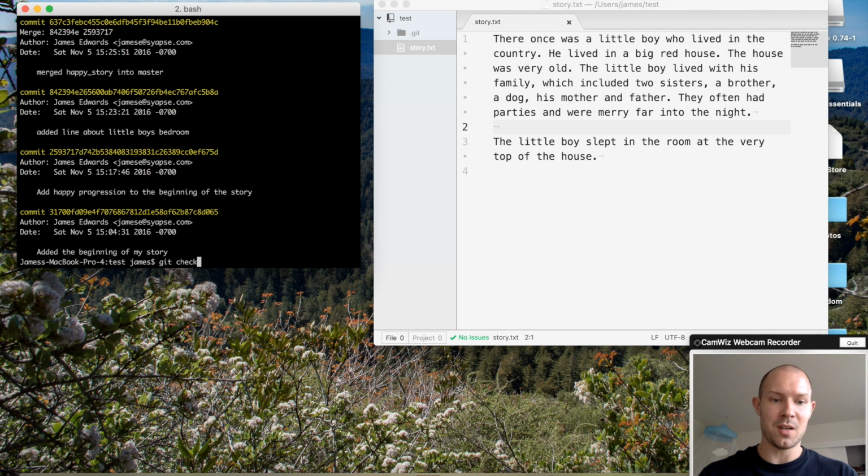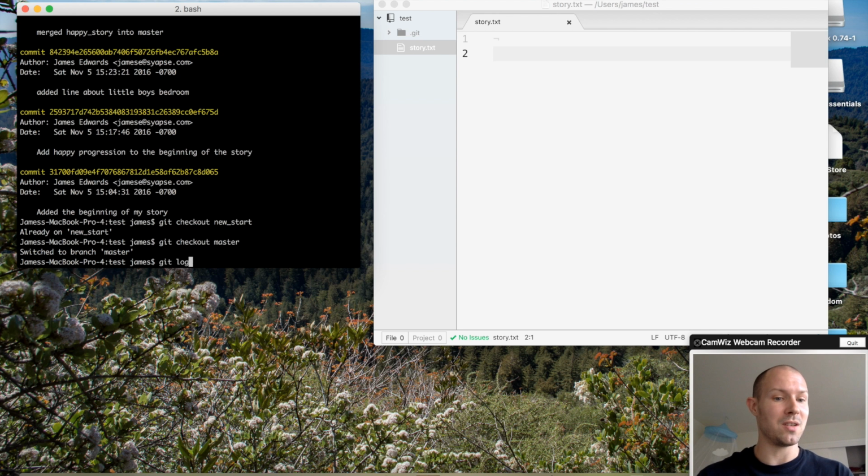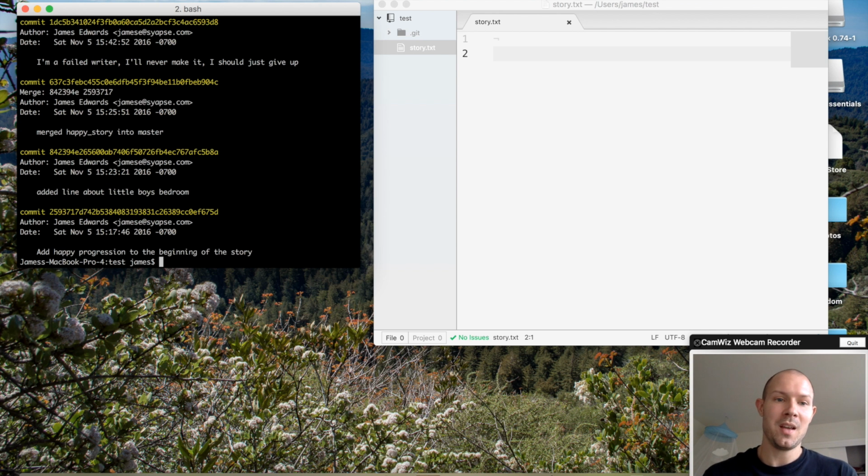And now we just need to remember that we're working on new start and not master anymore because master is kind of ruined. We deleted everything. There are other ways that we could probably fix up master, but as I said, they're a little bit complicated and we're not going to get into that yet. The simplest way is just to point at one of your commits using git checkout and then the commit hash, and then using git checkout -b to create a new branch. And now we have our new start branch.